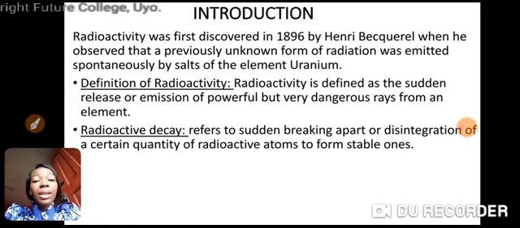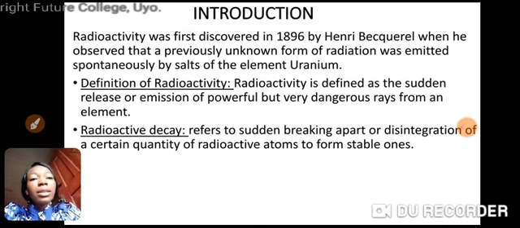That's for radioactive elements. And when this happens, the radioactive atom takes another form which may or may not be stable. If the new one formed is unstable, after some time, the nucleus will break again. And this continues until a stable atom is formed. That is what radioactive decay is all about.